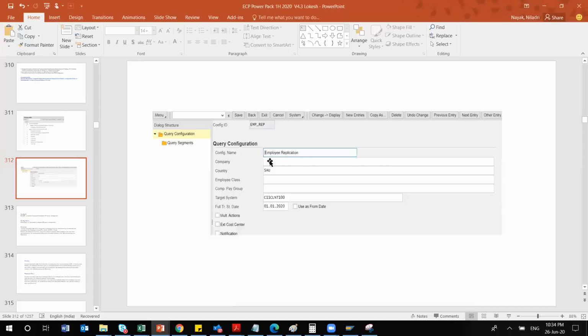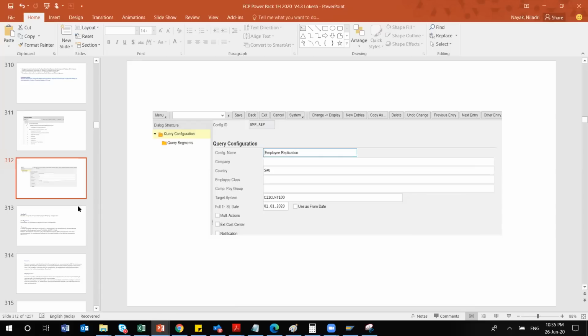So this is the purpose of using this compound employee API query, and how you can filter and utilize all those options. There is also something called FTSD, full transmission start date. This is the exact date from which you would like to replicate your data. It may be your go live date, or if you're using a mid-year go live, then from which date historically you would like to replicate employee data. That you have to mention here.